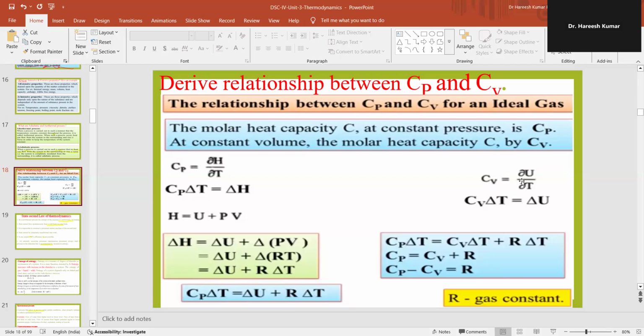Now we know that Cv is equal to delta U upon dT. We'll take dT to the left hand side. Cv into delta T is equal to delta U. Now we know the value of delta U, that means change in internal energy, is nothing but Cv delta T. In place of delta U, we will add Cv dT. Then Cp dT is equal to Cv dT plus R dT. We know that Cp delta T is called Cp and Cv delta T is called Cv, plus R when the temperature. Then Cp minus Cv is equal to R. R will be the universal gas constant.